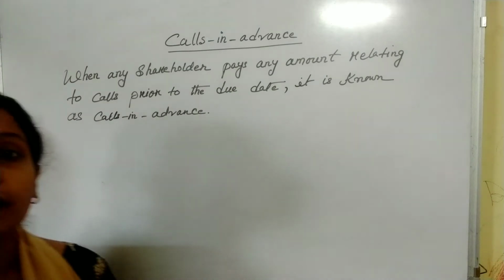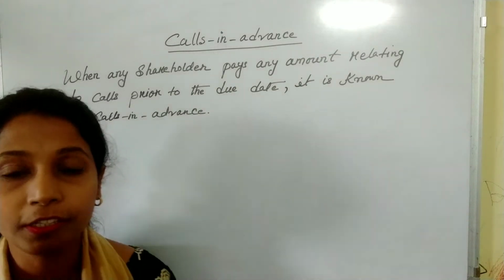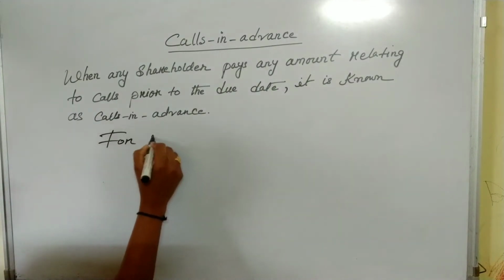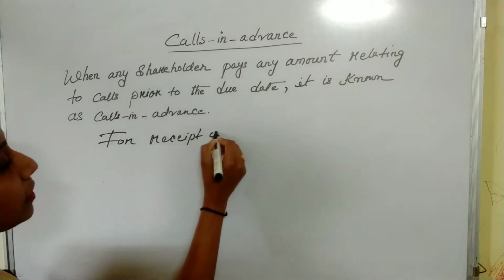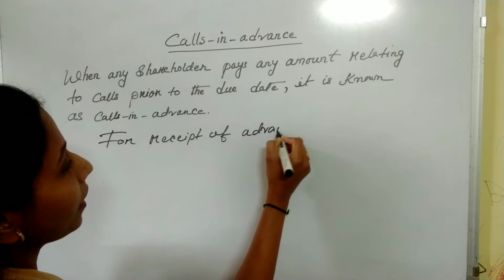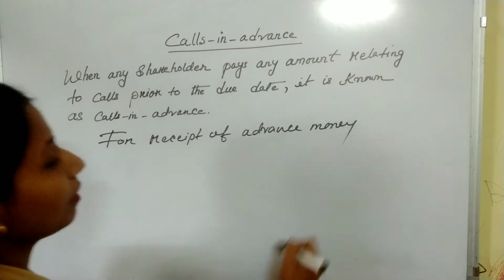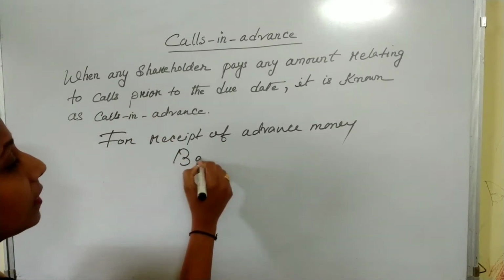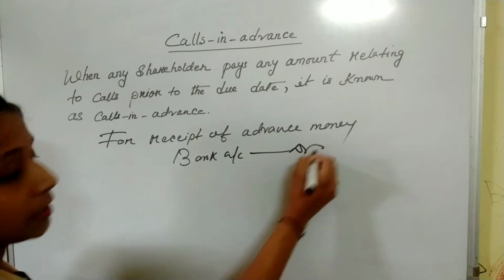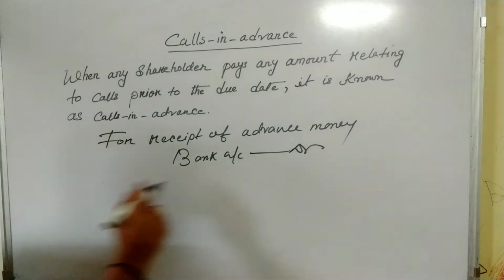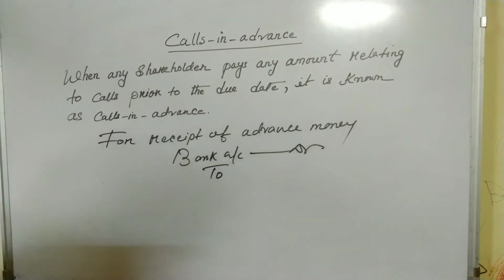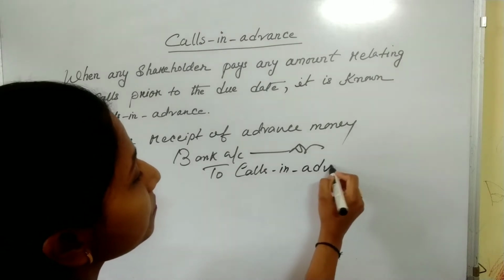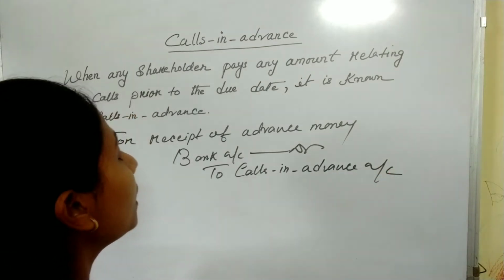Now we will see the journal entries relating to calls in advance. For receipt of advance money, or we can say calls in advance money: Bank account debit, to calls in advance account.